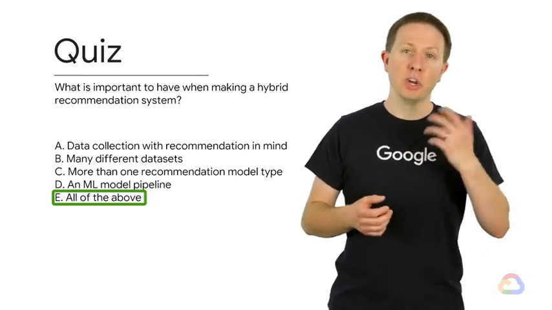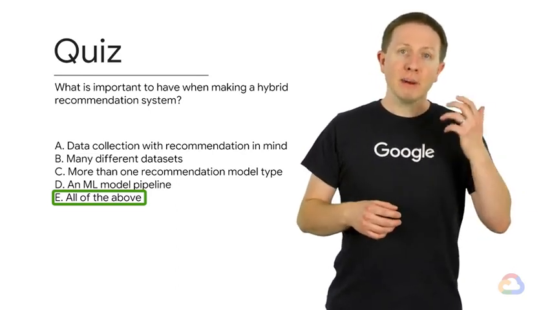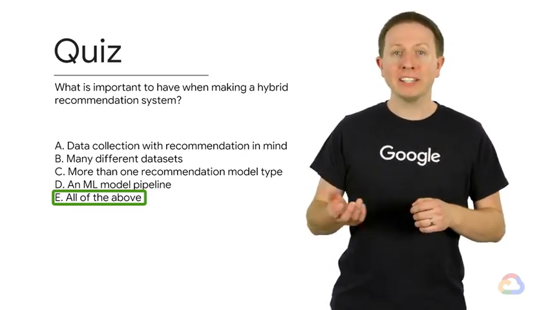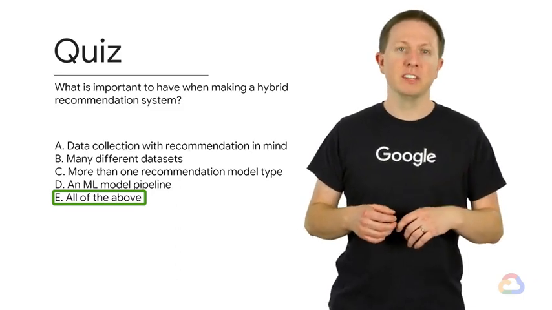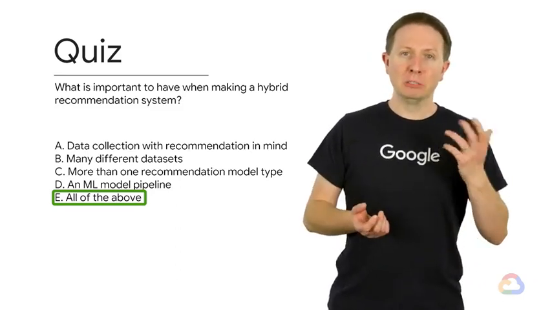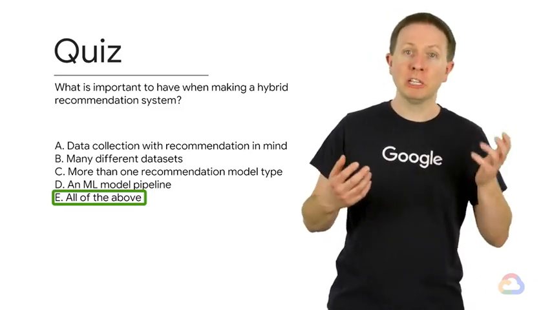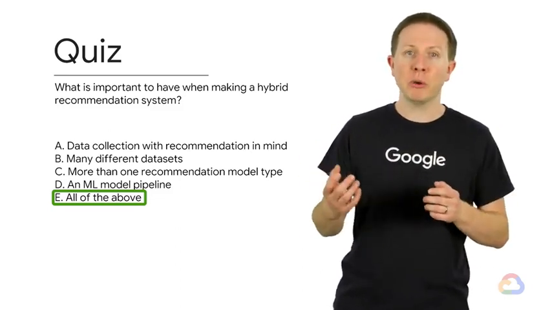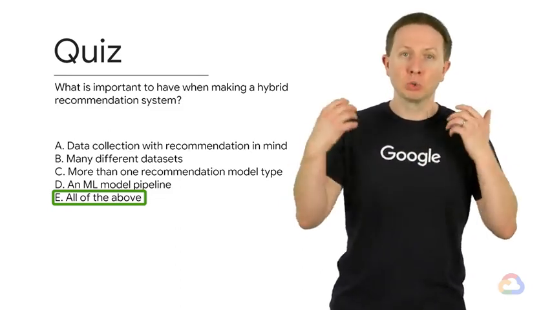It's also important to have more than one recommendation model type. Each type comes with its own pros and cons, and by using a combination of them, you can eliminate or at least mitigate most of the cons. These multiple models being fed by multiple data sources should be arranged into a machine learning model pipeline that uses a deep neural network to combine them in the best way to give great recommendations.